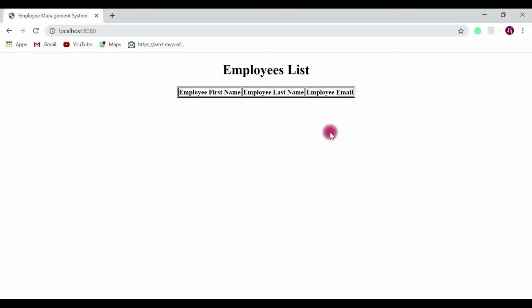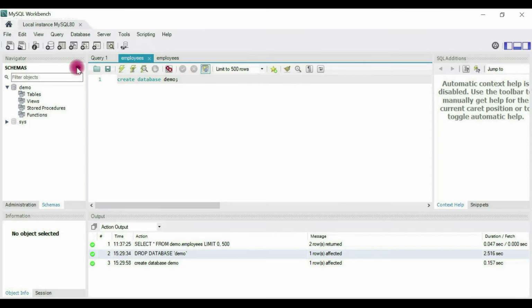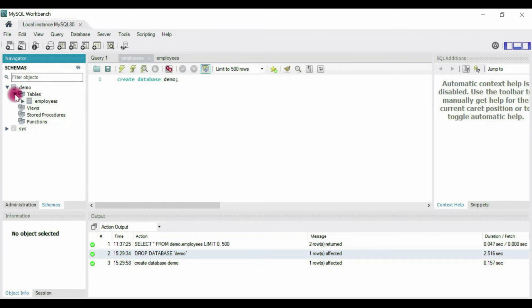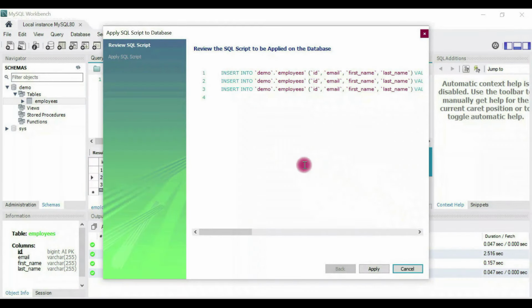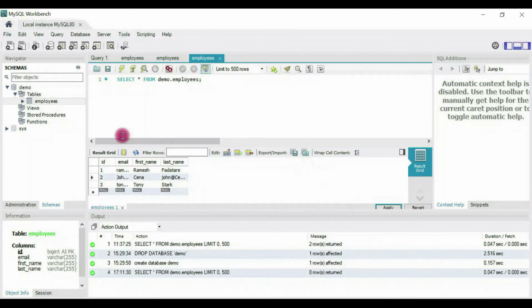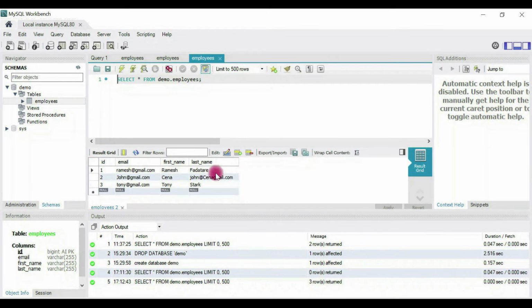Now what we'll do, we'll add a few records to the employee table in a database. Go to the MySQL Workbench here, refresh it, and you can see in the demo database the employee table is created. Let's insert a few records. Let's apply and finish. Now we have inserted 3 records in the employees table. Basically we insert these records by using the add new employee page that we will implement in further videos.